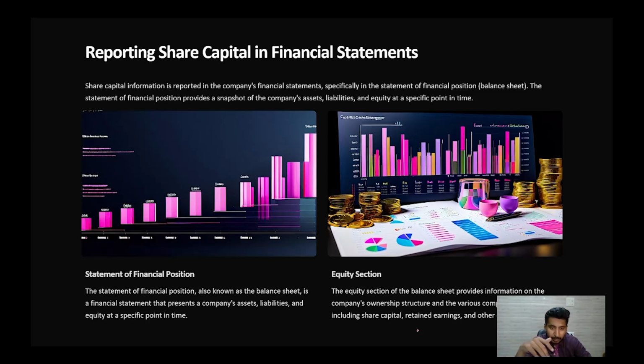So statement of the financial position. The statement of the financial position, also known as the balance sheet, is a financial statement that represents the company's assets, liabilities, and equity at the specific point of time. Okay. So let us just talk about the equity section. The equity section of the balance sheet provides the company's ownership structure and the various components of the equity, including the share capital, retained earnings, and the other equity items.